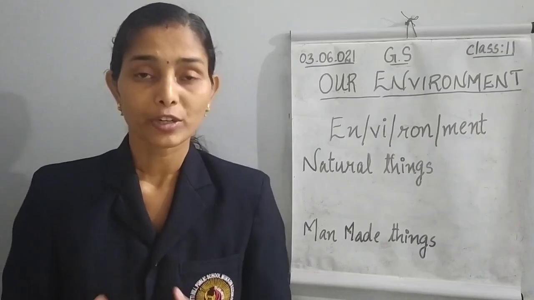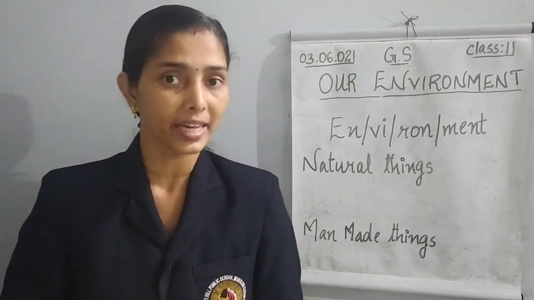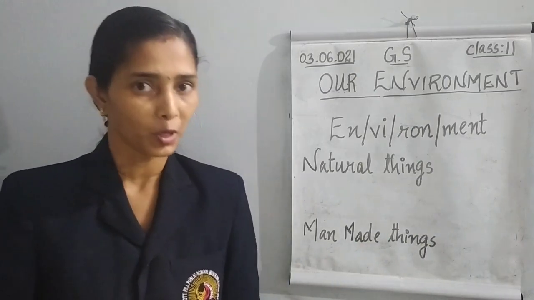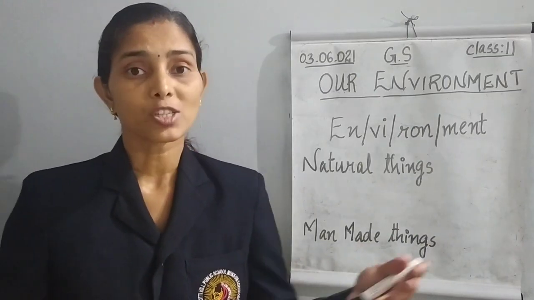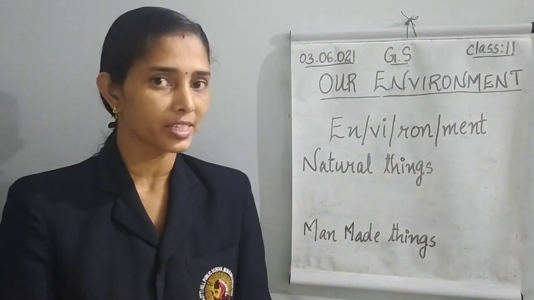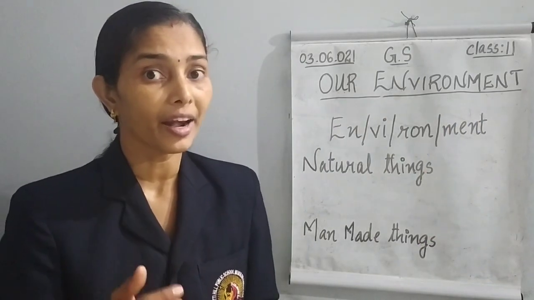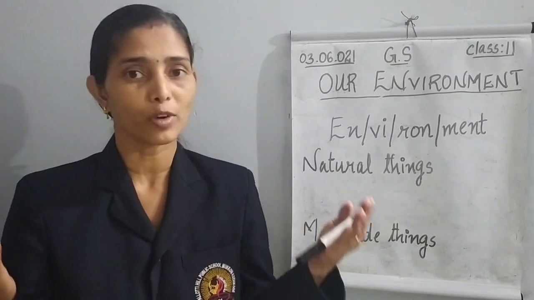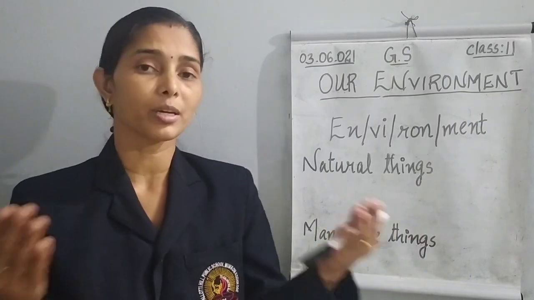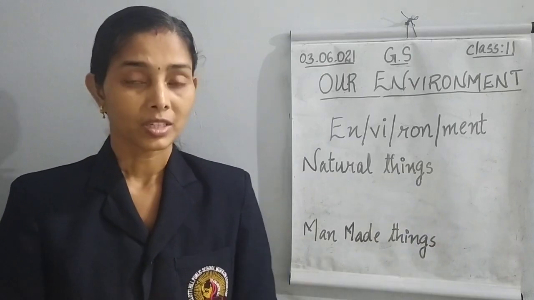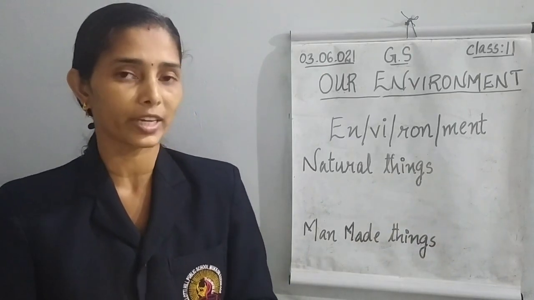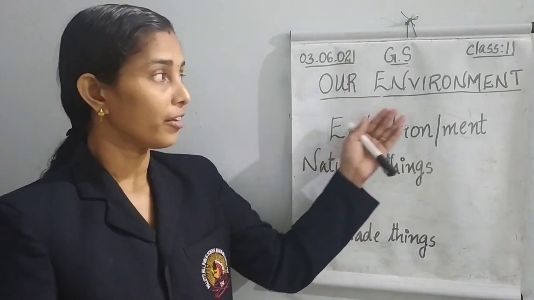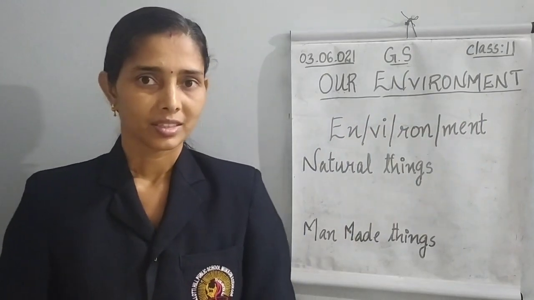Dear children, we saw many things around us. These all things around us form our environment. When we go outside, we see many things, and all these things together we can say our environment.